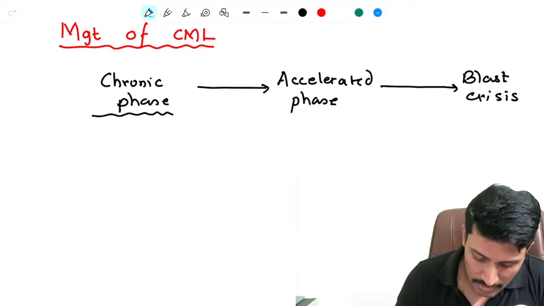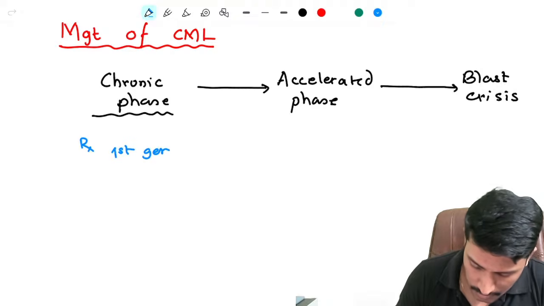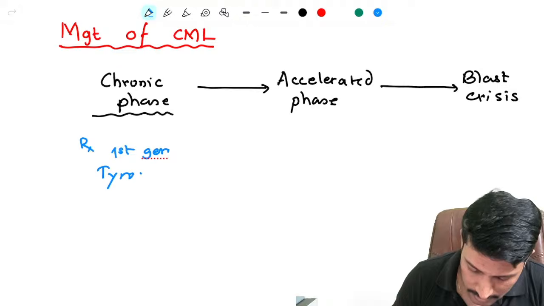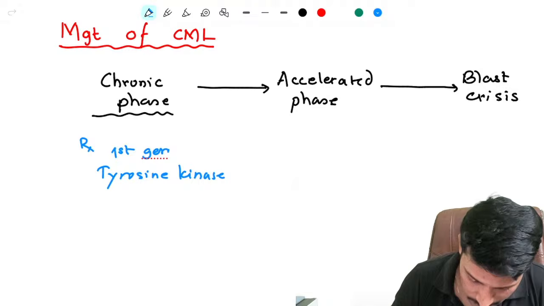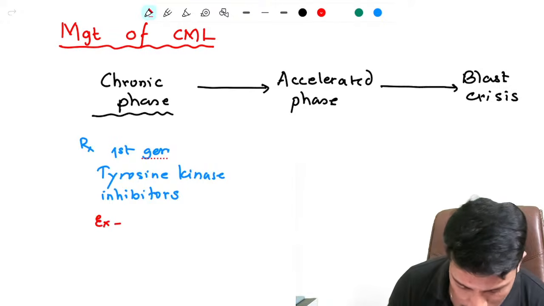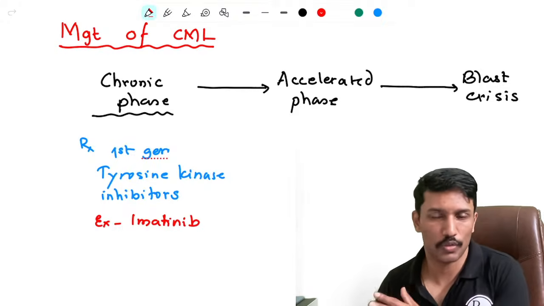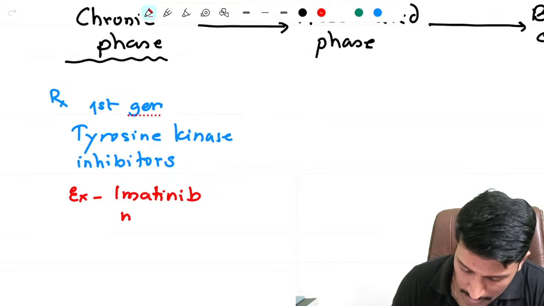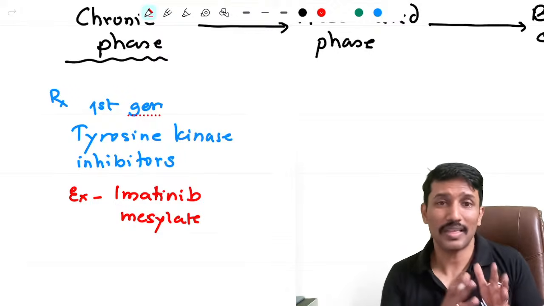In this case, you will start treating with the first generation tyrosine kinase inhibitors. Examples for first generation tyrosine kinase inhibitors is Imatinib mesylate. All the drugs that end with nib are tyrosine kinase inhibitors. Imatinib mesylate. So this is what I start.